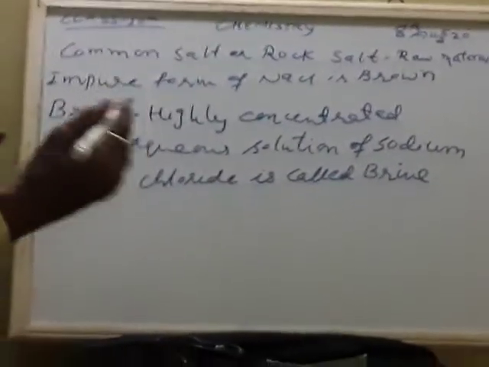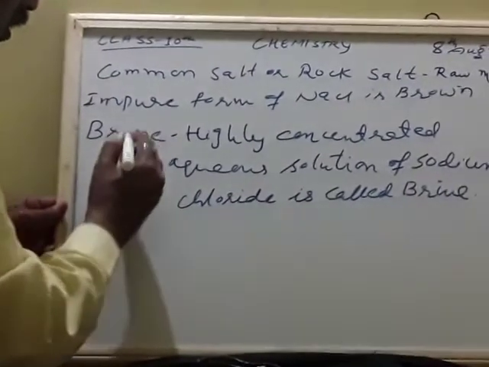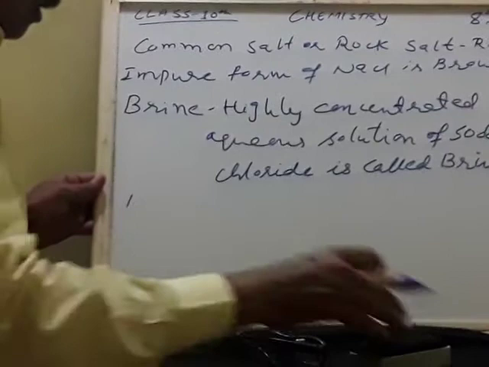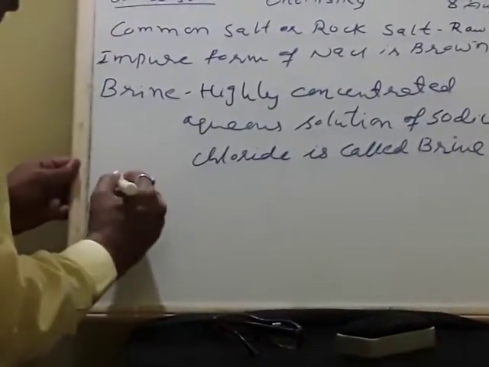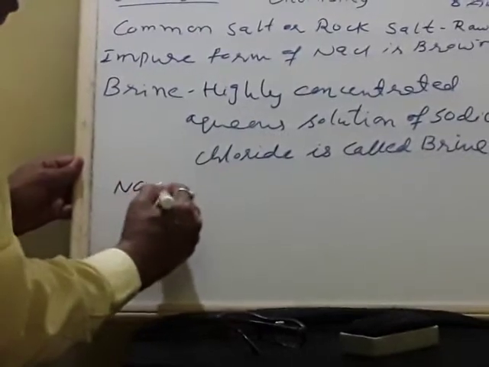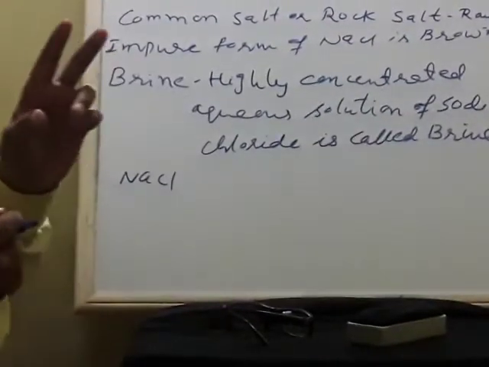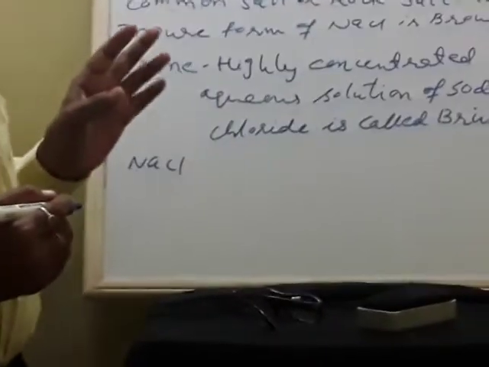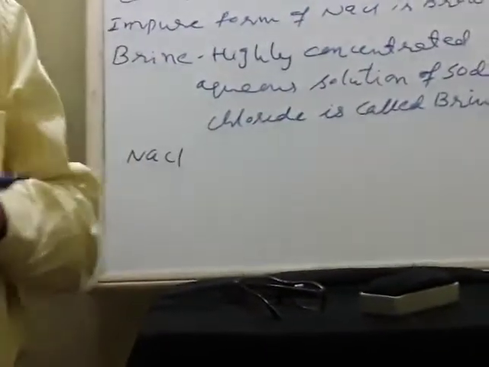Okay. So how will the reaction take place? We'll see. Sodium chloride will be taken here. I told you there are two important things. One is we take brine, and this brine will undergo the electrolysis process.